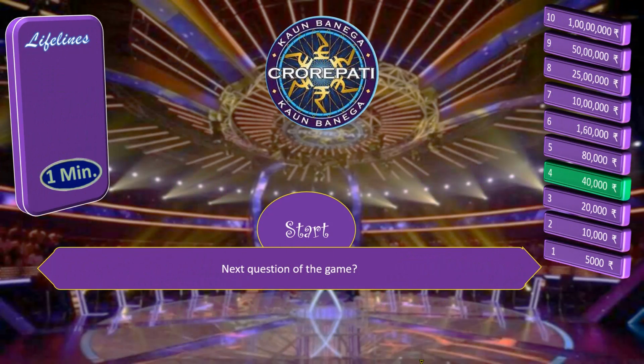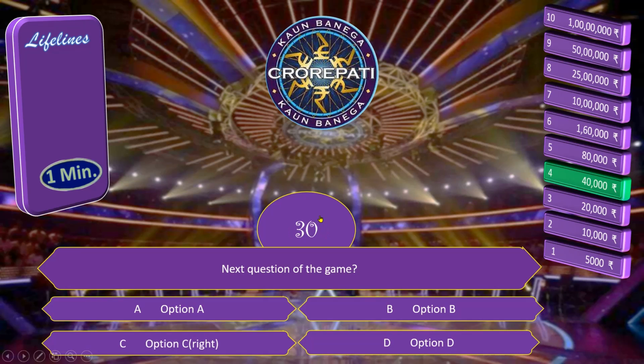Now the next question is in front of us. Click on Start for the options. 4 options are in front of us. Let's use the last lifeline, that is 1 minute. It will give us 60 seconds extra for the game. Okay, let's click on the lifeline and it will give us 1 minute extra. Now you can see all the lifelines are invisible.